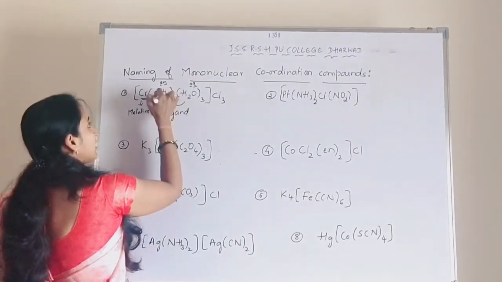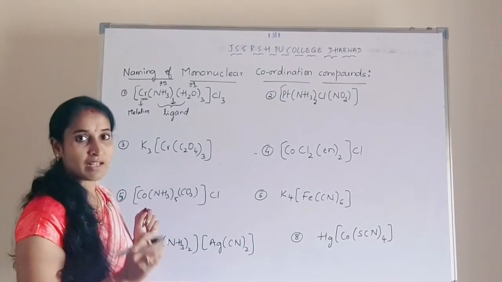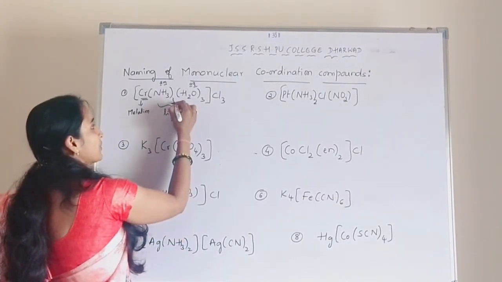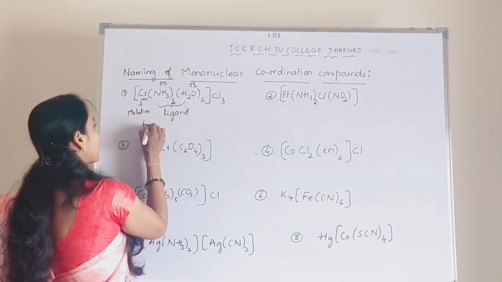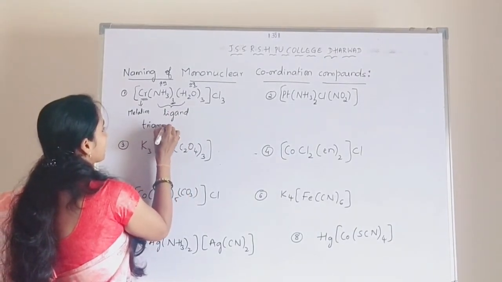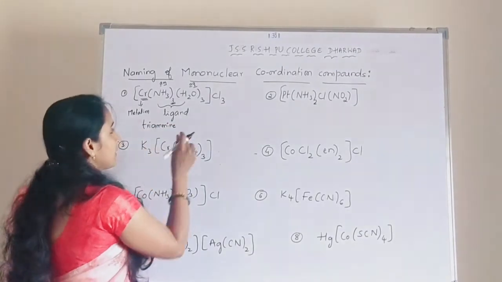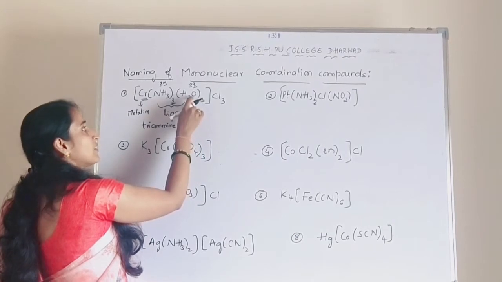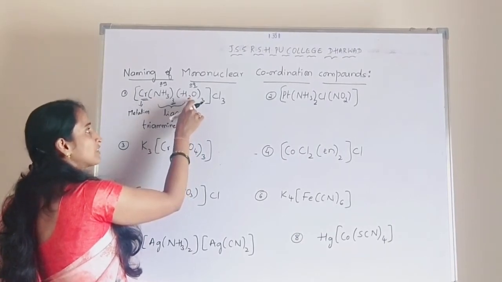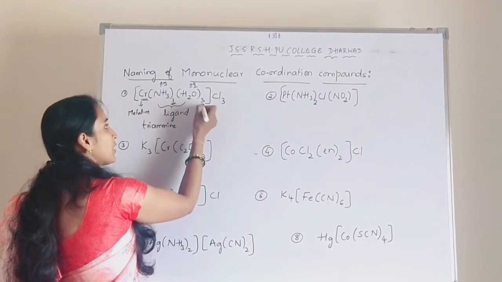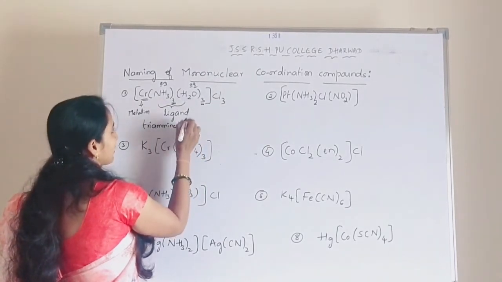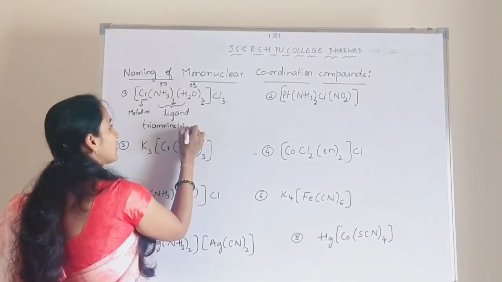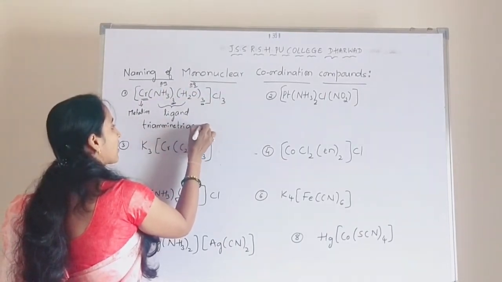Three identical amine molecules are there, so we have to use the prefix tri. So triamine. Okay. Similarly, three more identical ligands are there, that is the water molecules. So we have to use the prefix tri. Aqua is the name of the water molecule. So triaqua. Okay.